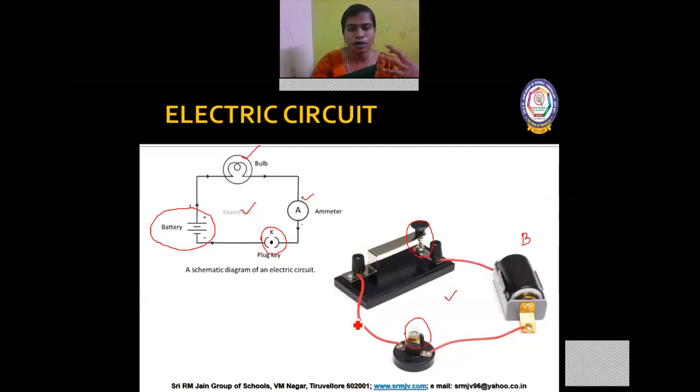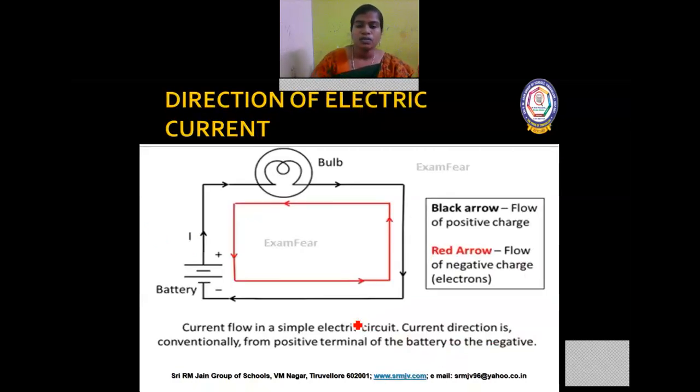Next I'm going to talk about the direction of electric current. There are two directions. Usually in your lower classes you could have studied that current always flows from positive to negative.